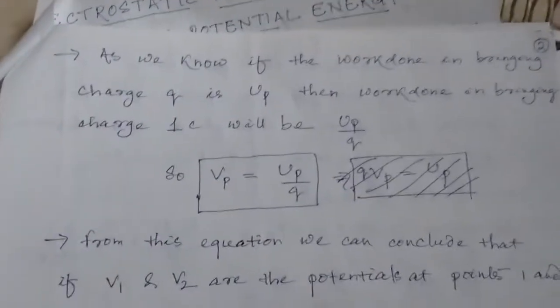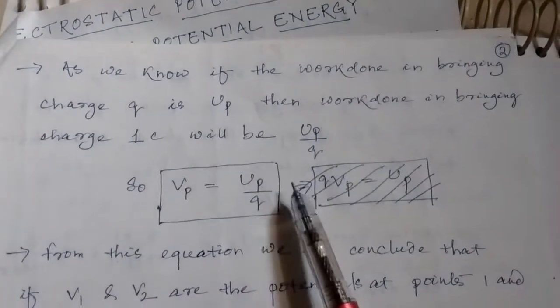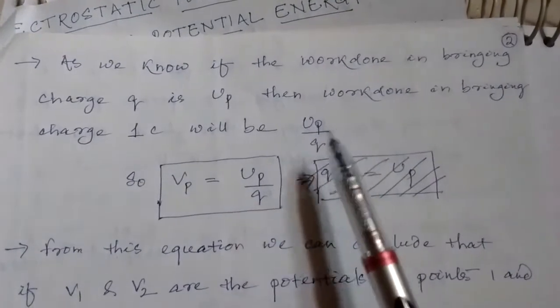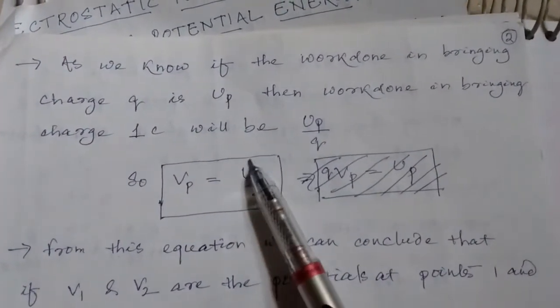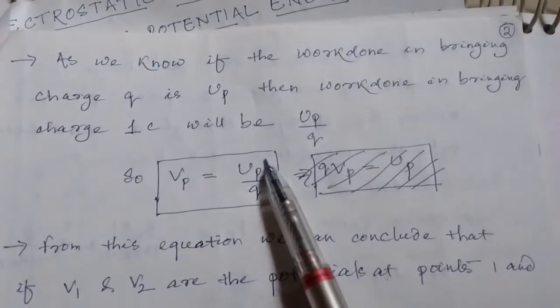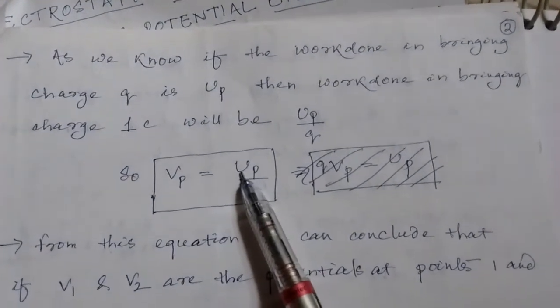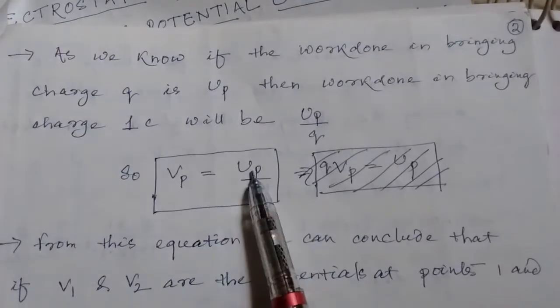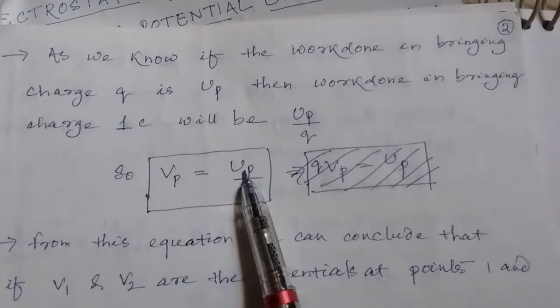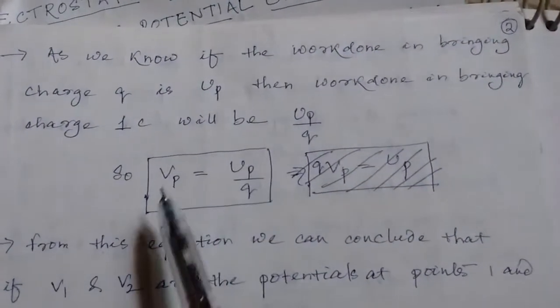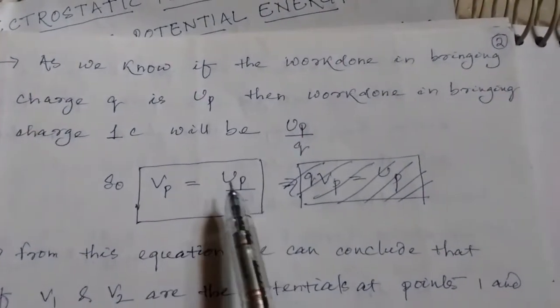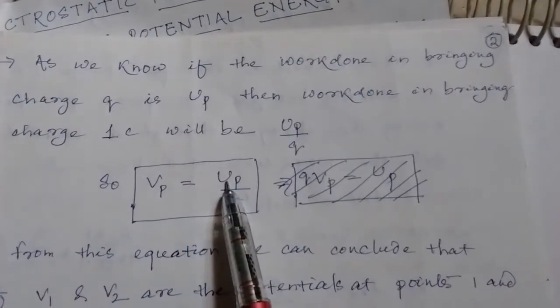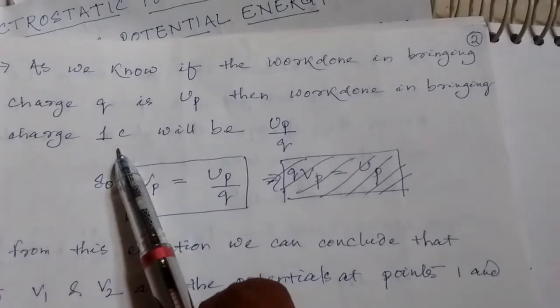What is its expression now? We know UP. What is UP? UP is the potential energy of a charge q whenever displaced from infinity to the point P in the electric field of external charge. Okay. Now in place of that small q you are putting 1 coulomb.